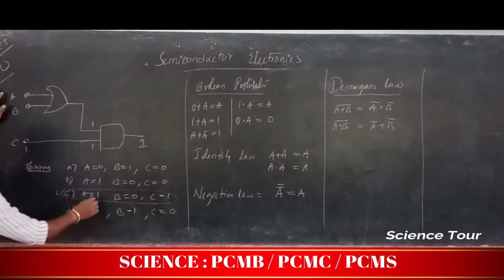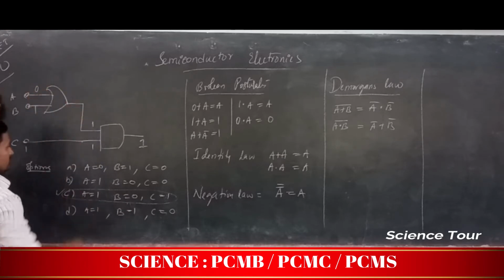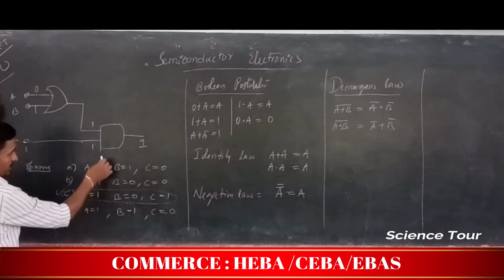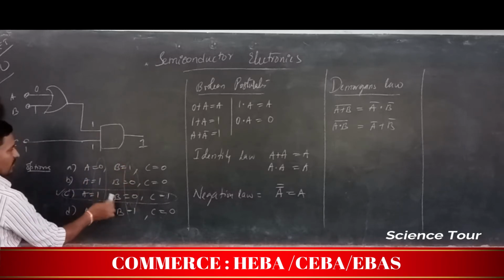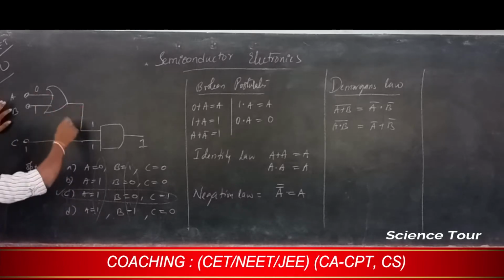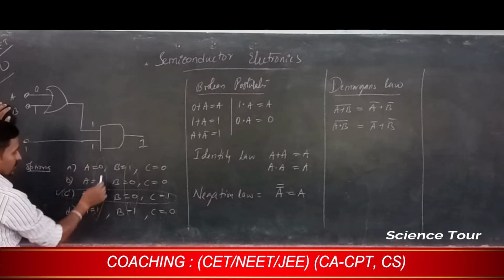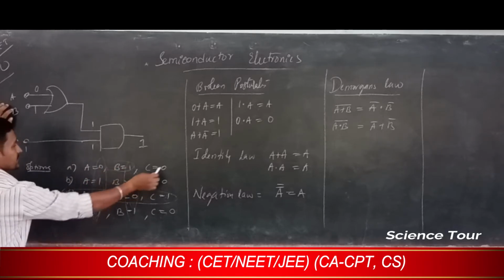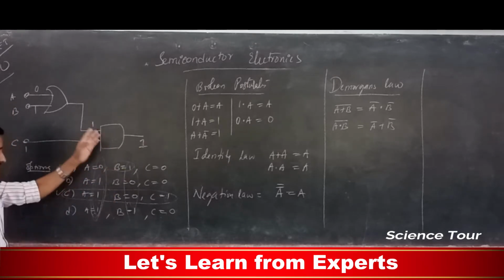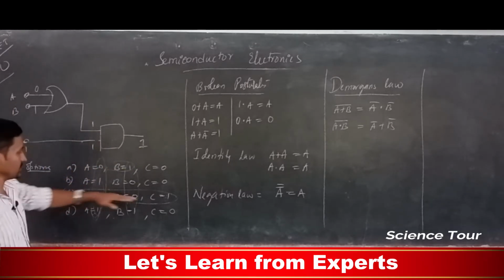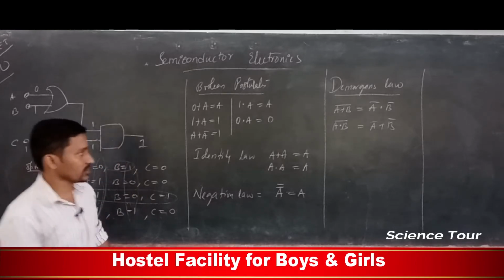So let's see, A is 1 and B is 0, whether we are going to get 1. Yes, we are going to get it. Any of them will be satisfied for A and B being 1 because it is an OR gate, so any one of them must be 1. Here 1 is there, but C must be 1 to get 1 because it is an AND gate. So the right answer will be C. In the reverse case you have to come back this way. So that is the thing.